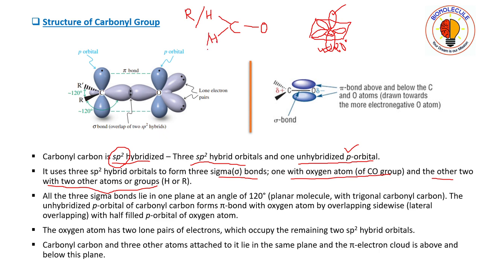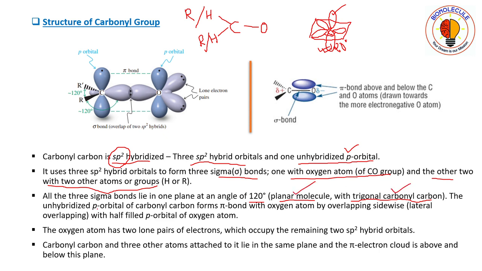This will also be hydrogen, this will also be sigma bonded. So the first sigma orbital is overlapped with the oxygen atom, and the rest two with two other atoms or groups. All the three sigma bonds lie in one plane of the paper at an angle of 120 degrees, that is a planar molecule with trigonal carbonyl carbon. This carbon atom has trigonal planar geometry.